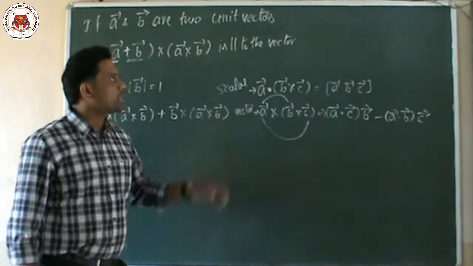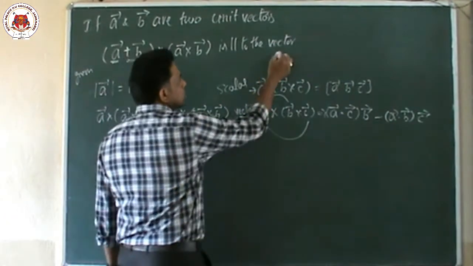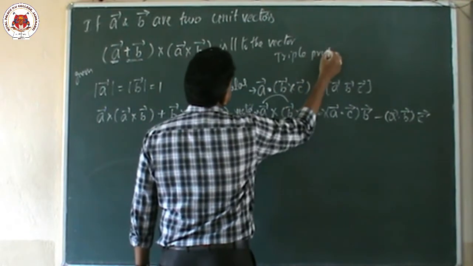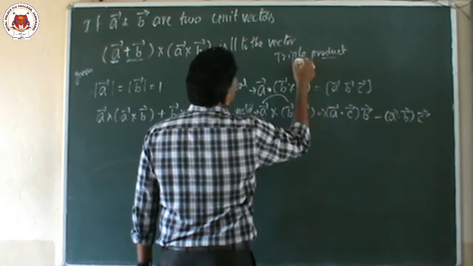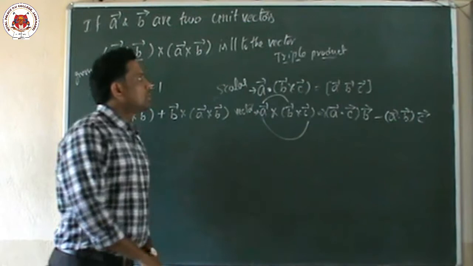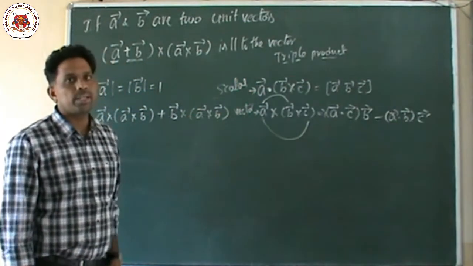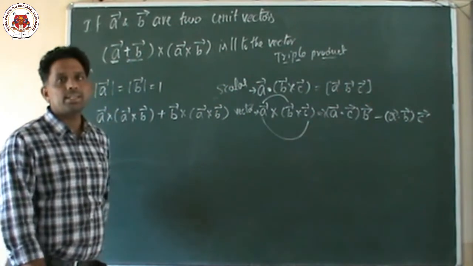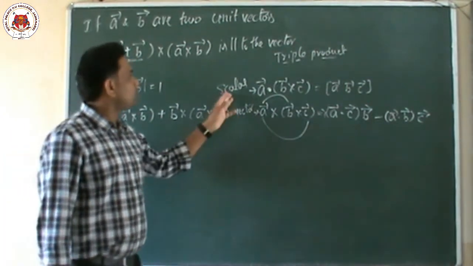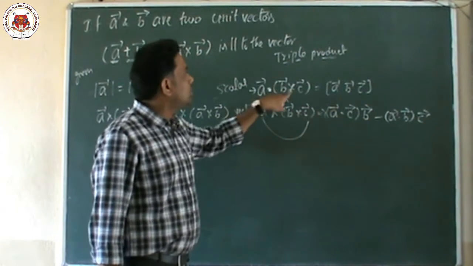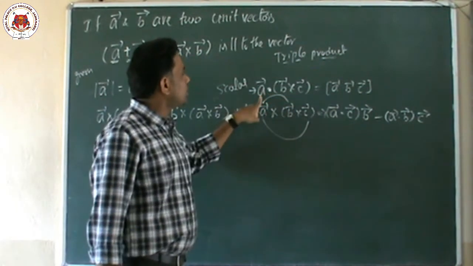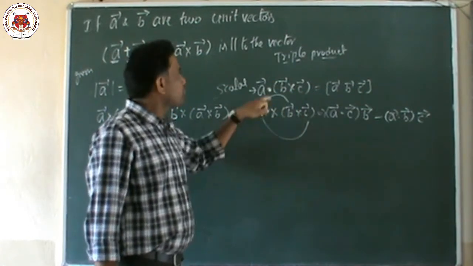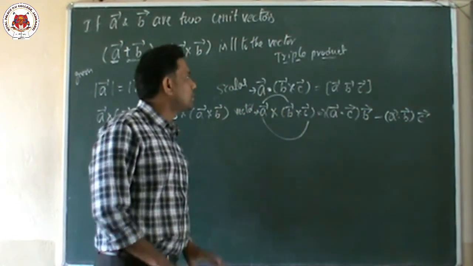Children, these triple products are totally two types. Theoretically we discussed triple product already; one more time I am repeating in this competitive class. Triple product means there are two types: one is the scalar triple product, another one is the vector triple product. Scalar triple product means A vector dot B cross C. Vector triple product means A cross B cross C. Dot means scalar, cross means vector.